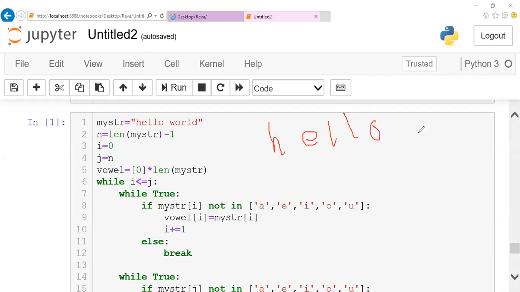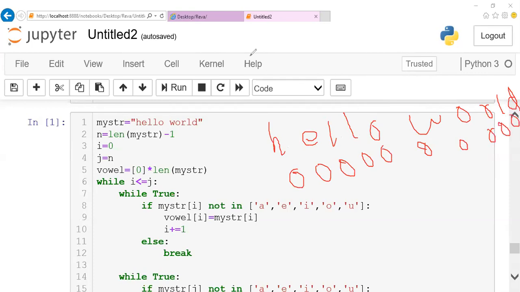Like Hello World is there, you're going to have one more empty string parallel to it, initially zeros. What I did here is whenever it is not a vowel, directly push it here. So the non-vowels are replaced directly. Whenever it is a vowel, I'll make this position replace with this O and this E replace with this O. So O and E are replaced.